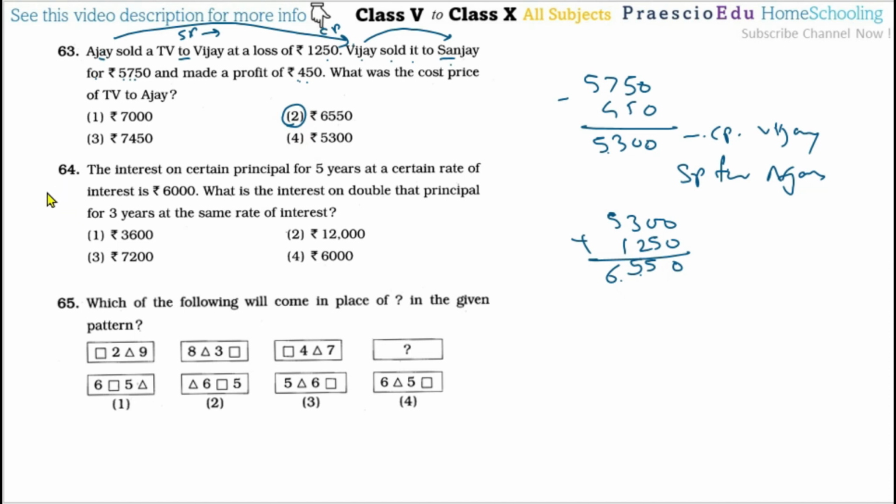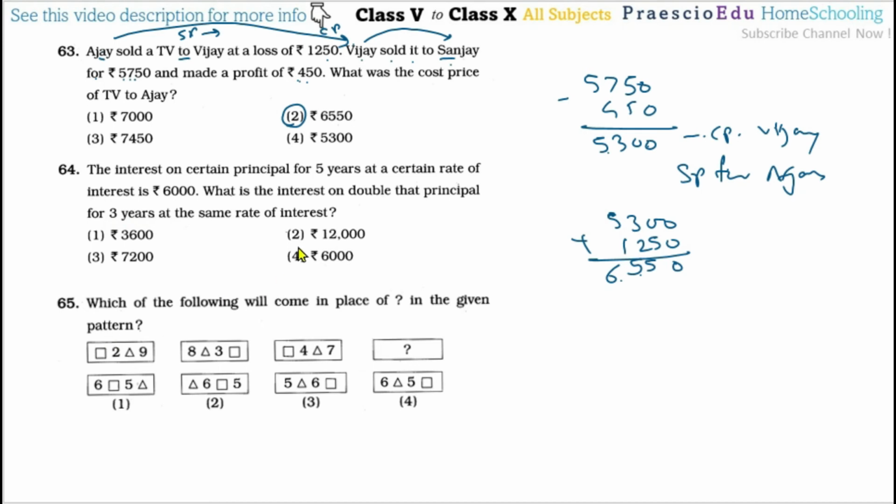Now question number 64. The interest on a certain principal for 5 years at a certain rate of interest is rupees 6000. What is the interest on double that principal for 3 years at the same rate of interest?